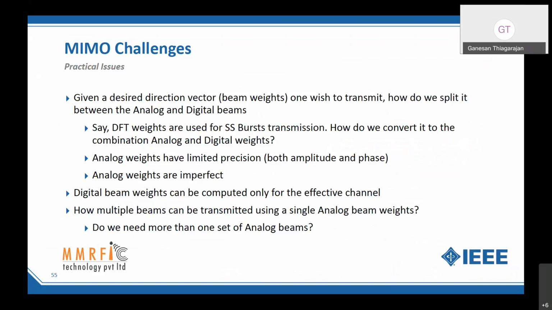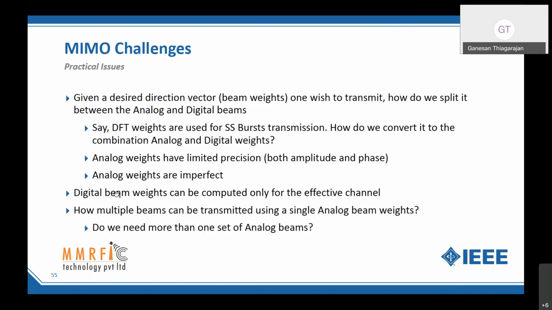Moreover, the analog weights have limited precision. I can have only 5-bit or 6-bit phase shifters available practically. So that limits my precision. And they are imperfect. When I say 30 degrees, it may be 31 degrees. Or when I say 10 degrees, it may be 9 degrees, right? It can be plus or minus a few degrees off. And that is imperfect. How do I account for it?